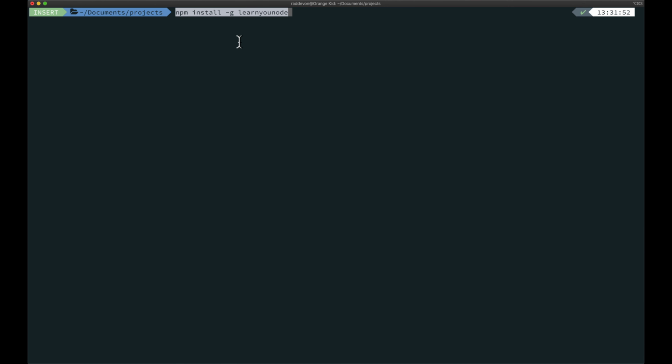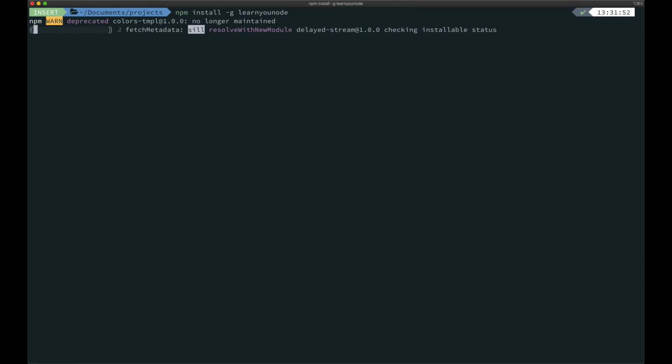And what that will do, for a binary application like this, that means an application where I can just type a command into the command line and it runs, is let me type that from anywhere and it will just run. Now that I've pasted that in, I'll press return and npm will do its thing, downloading the package and installing it for me.